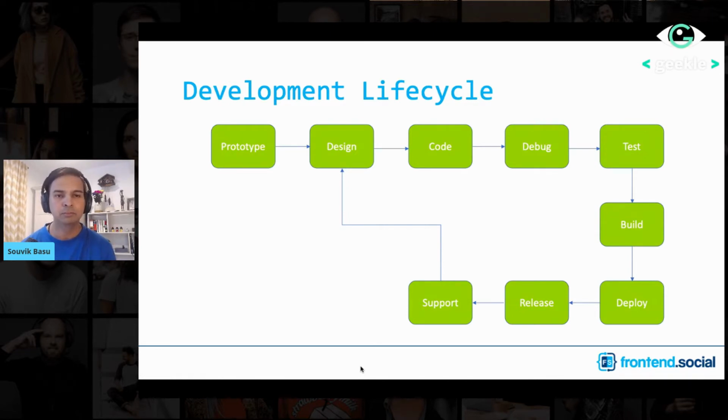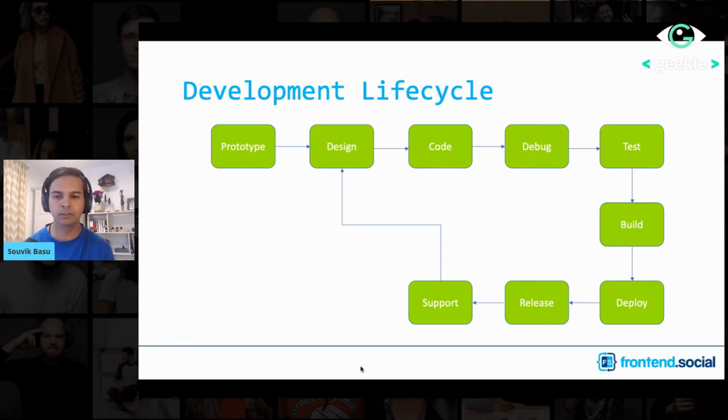Generally, we just use pen and paper for prototyping, but there might be some good tools for prototyping as well. Then the next stage is design, where you do a detailed design of your product. Then there is the actual code implementation. While you are doing your code implementation, you might need certain tools to debug your application, then certain tools to help you with testing your application, and certain ecosystem to build your application and deploy it.